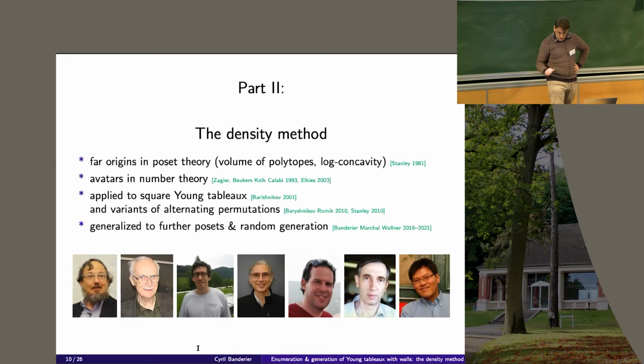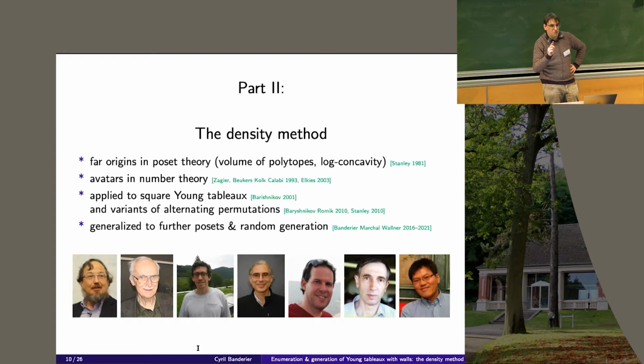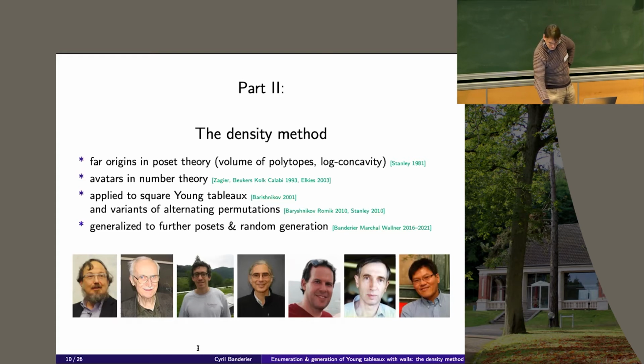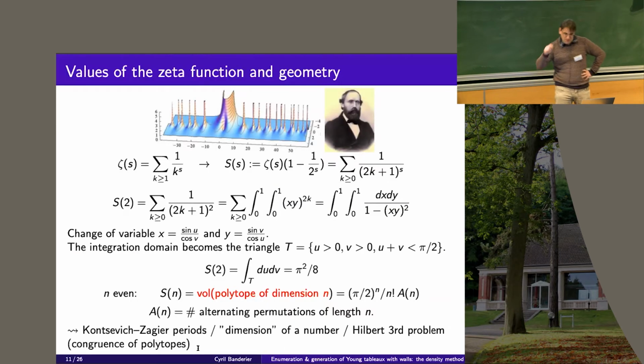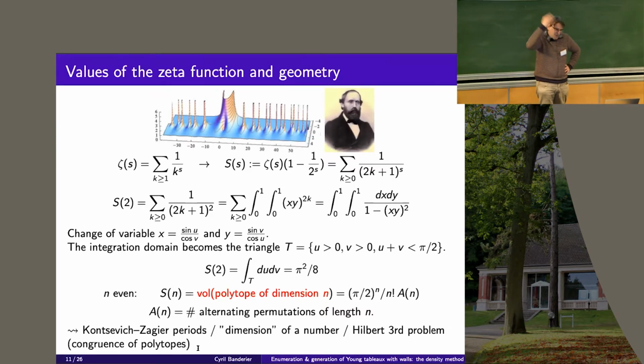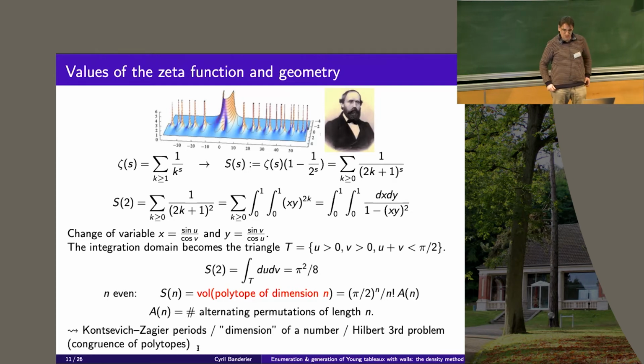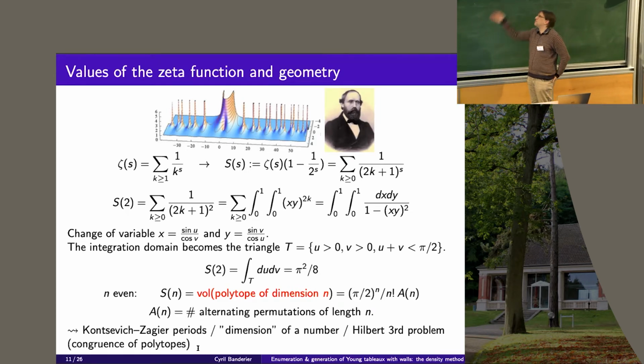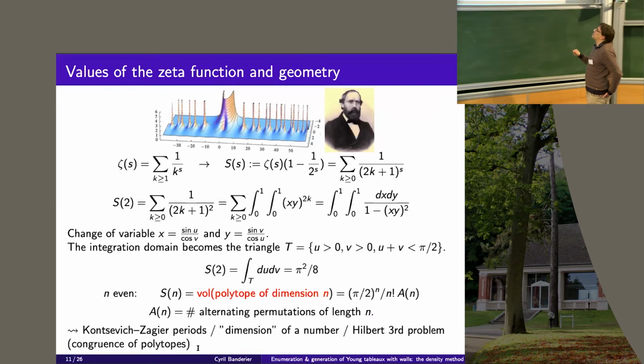So in which way is it working? First, the link with number theory, and so there is a lot of work on polyzeta values and so on, so values of the zeta function on integers and so on.